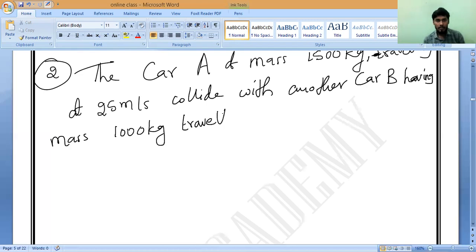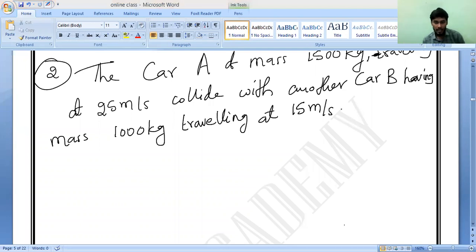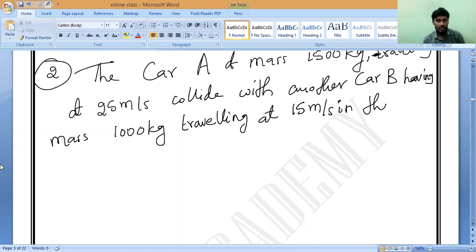Traveling at 15 meter per second. Do you understand? 15 meter per second in the same direction. Like a derivation. Very simple question, very easy question. In the same direction.